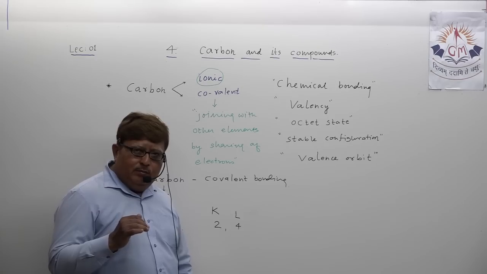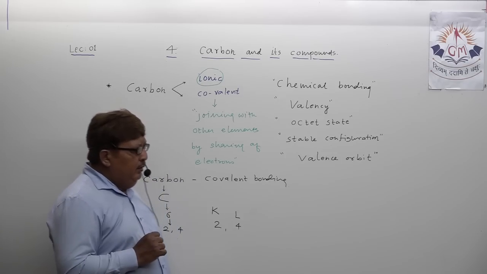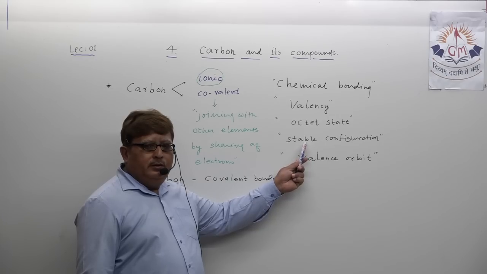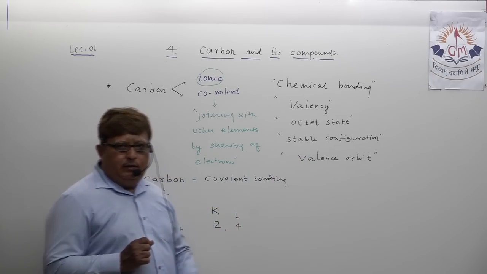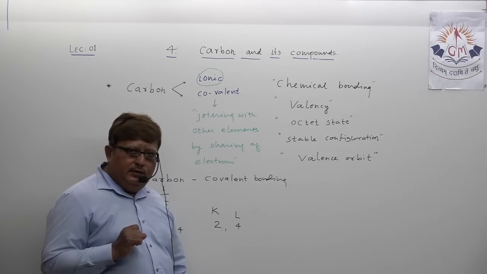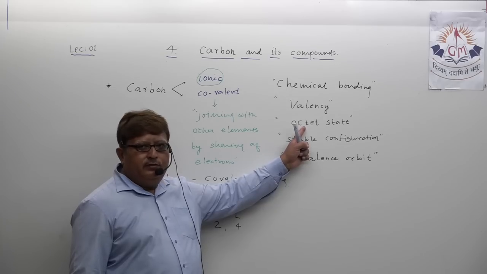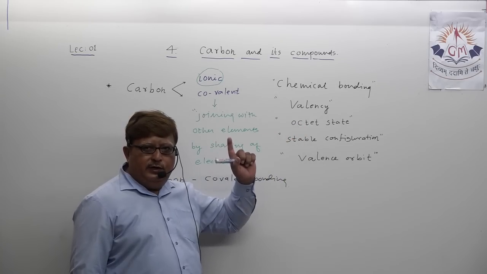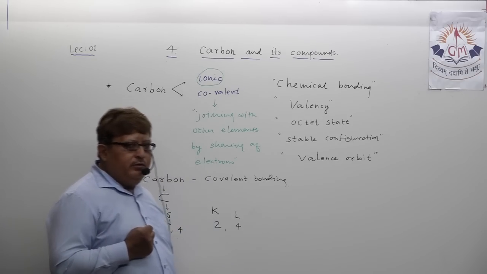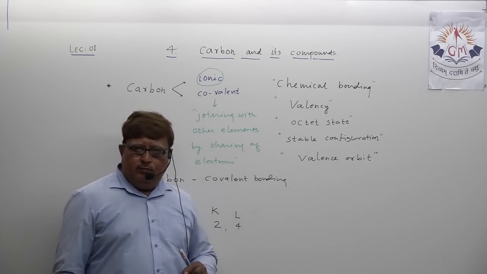So if carbon wants to become chemically stable, means if carbon wants to attain stable electronic configuration, how many electrons are required in the outermost orbit? You heard this word, octet state. That means 8 electrons in the outermost orbit. Carbon has only 4 electrons in the outermost orbit.